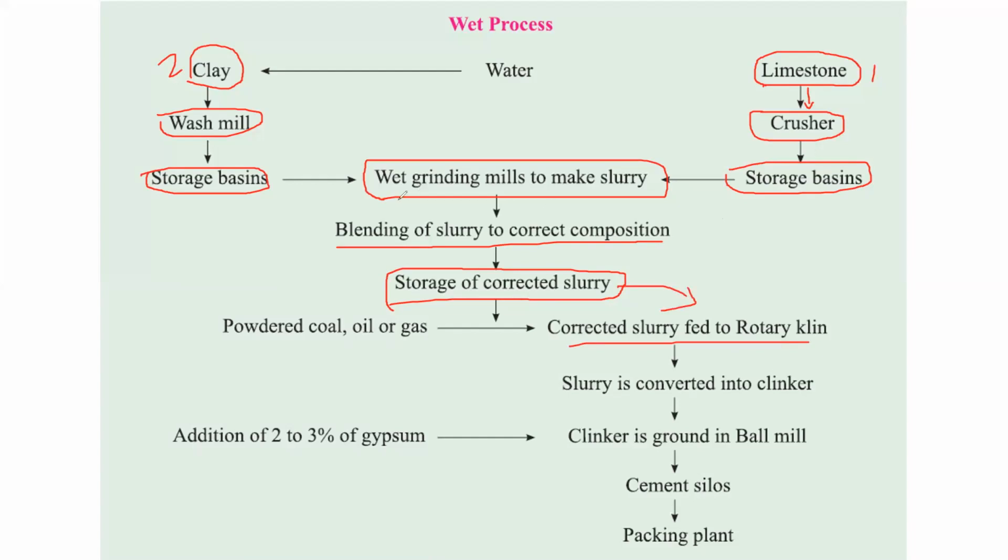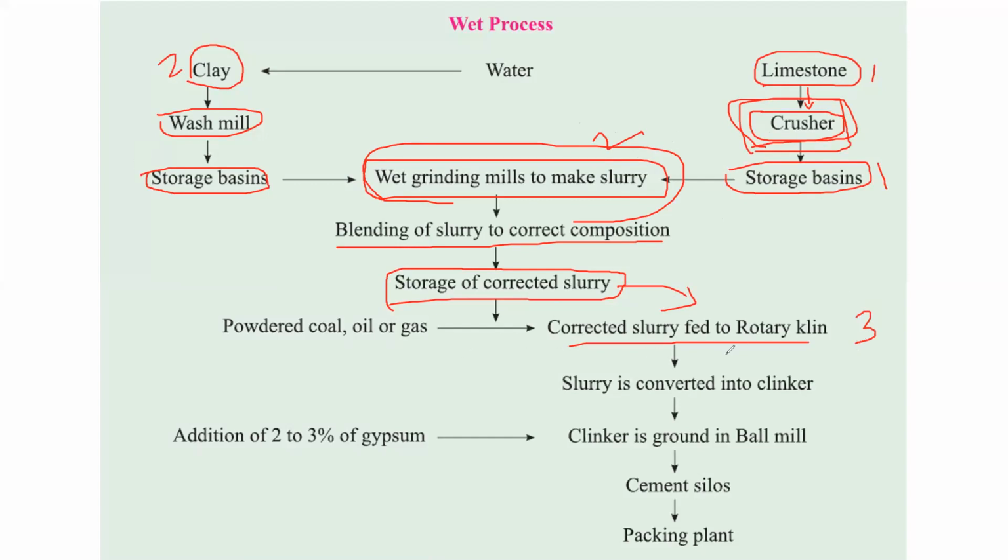Here we did mixing. Here there is grinding, crushing, right? So grinding of raw material is the first step. The second step is mixing. The third step is burning.